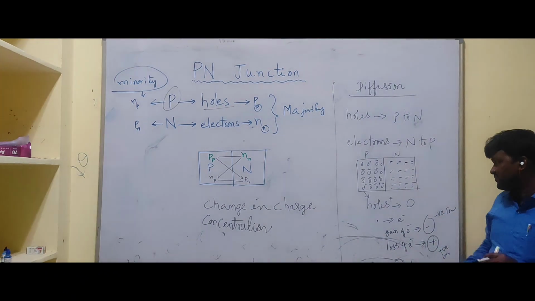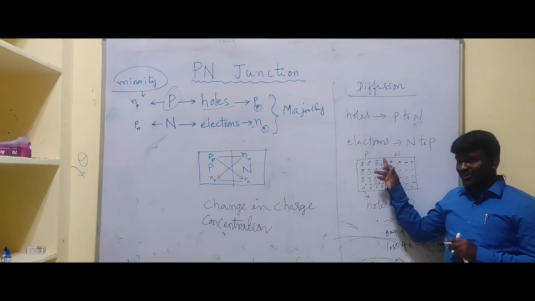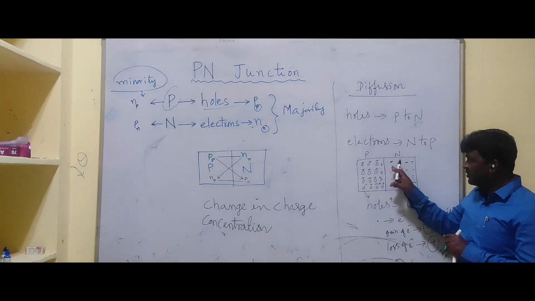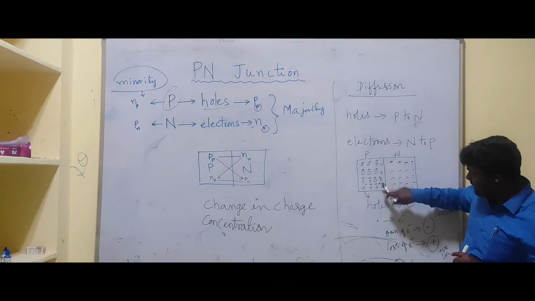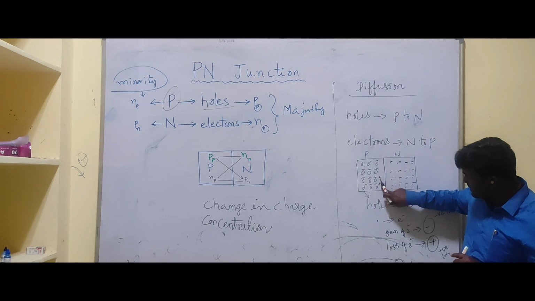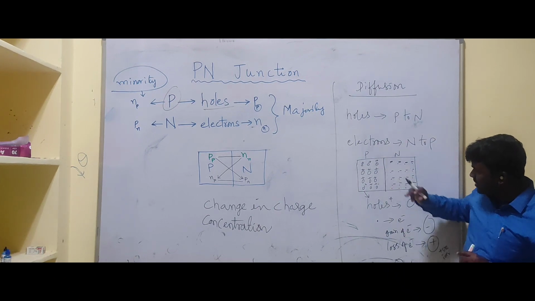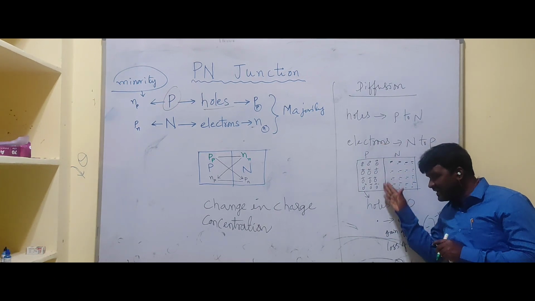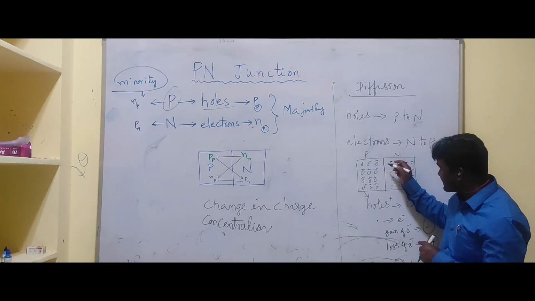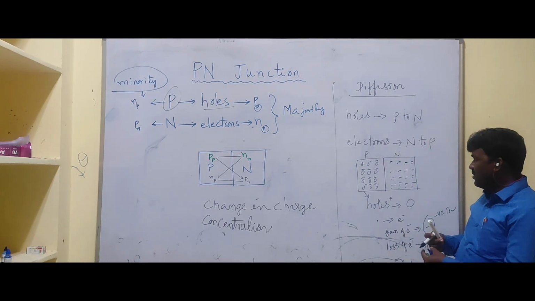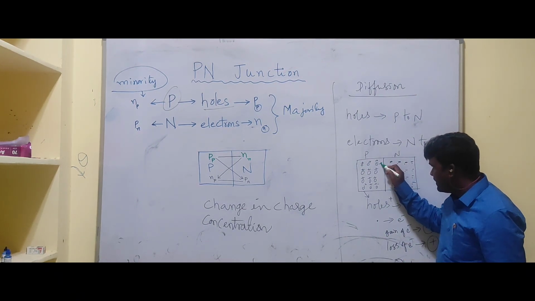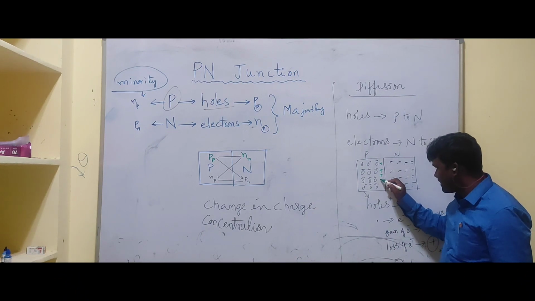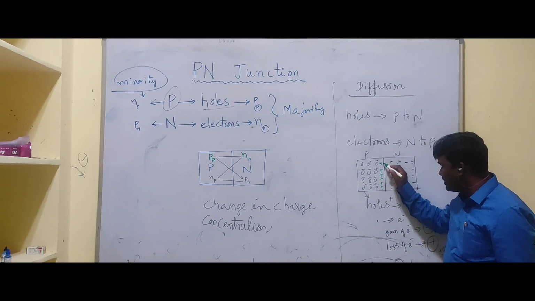What I said, these electrons crossing the junction means we are getting what? At the junction, if you get these electrons on this side, that means this region is accepting electrons, so it becomes positively charged. That means here we will get positively charged ions like this.